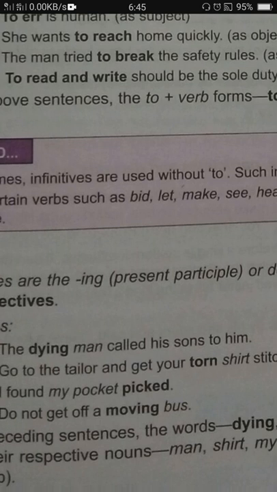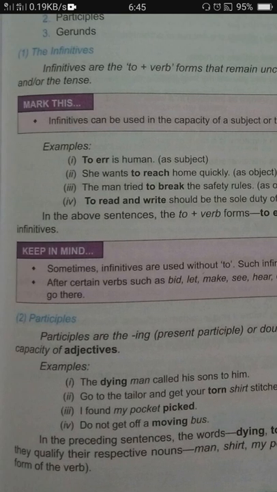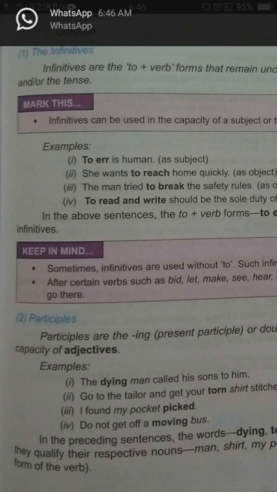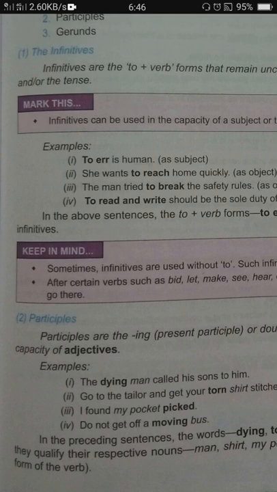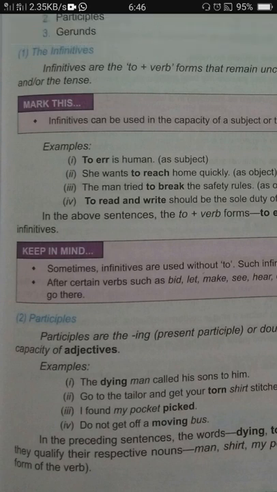Now remember, the most important point about participle is that whether we use the ing form or the third form, means present participle or past participle, it will be working in the sentence as an adjective. Remember, this is the most important point, that participles do the work of an adjective in the sentence, like dying man. Here dying is an adjective for man.